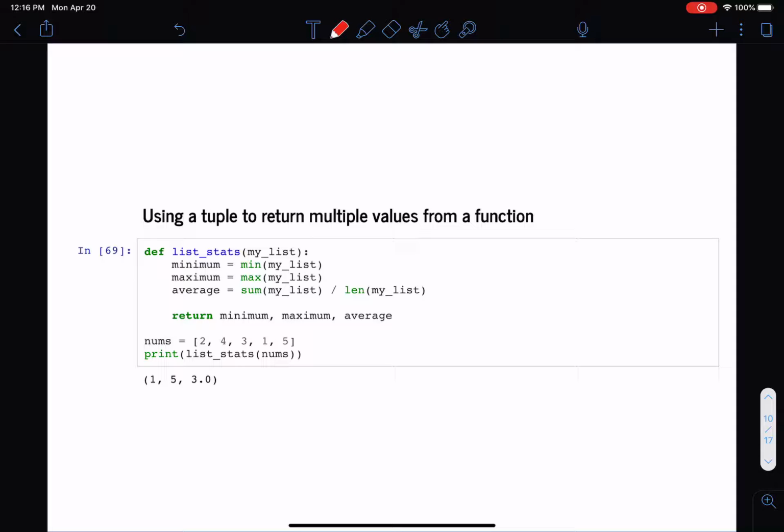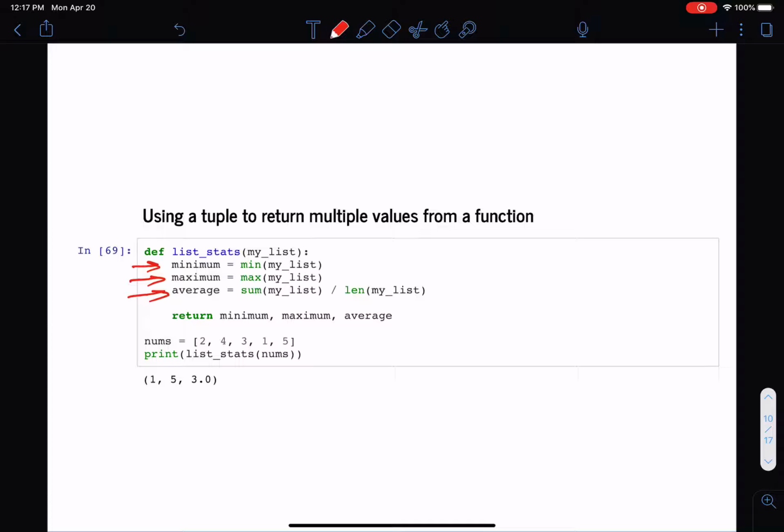As an example, let's suppose I have a function called list stats, which computes some basic statistics about a list of numerical values: the minimum, the maximum, and the average value. And I'd like to return all three values from the function.